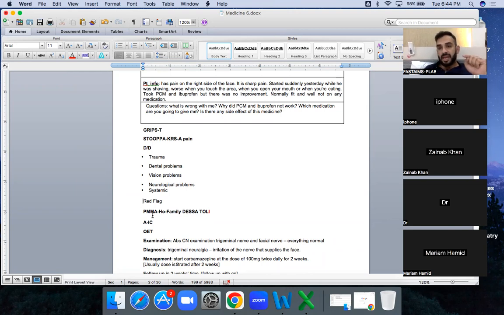This is basically a management scenario, and in this management scenario you need to ask these kinds of questions. When the patient says I'm having facial pain, you ask all of the questions. Have you taken anything for that? He says, yes, I have taken this and that. And does it work? Ask this as well. He says, no, it's not working. Okay. So you need to ask this kind of question here.